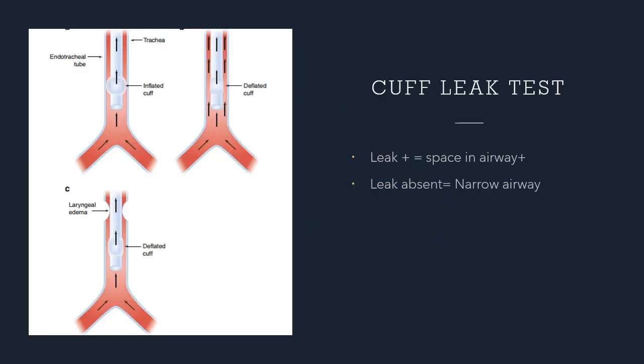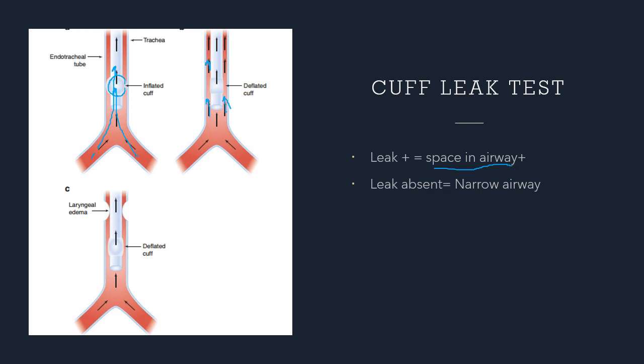So, here you have a cuffed ET tube. This is the trachea through which air is going to go out during exhalation. Okay. In a deflated cuff, normally you have air going out through the sides. That means there is a leak. If there is a leak, it means that there is space around the endotracheal tube, the airway is not blocked.